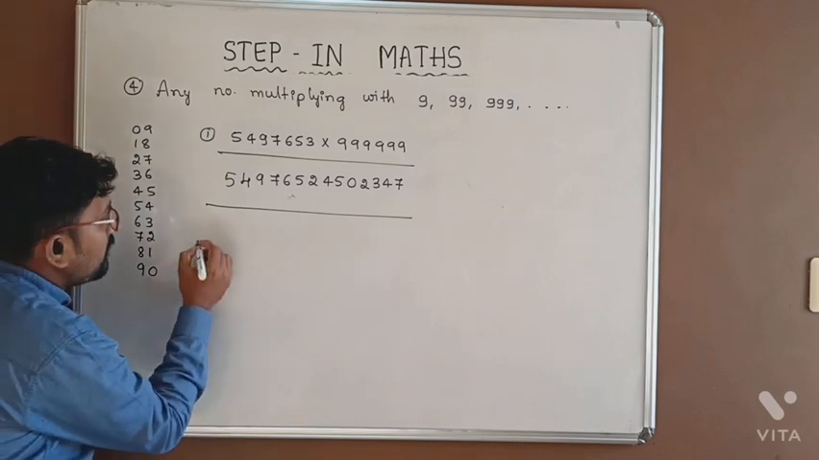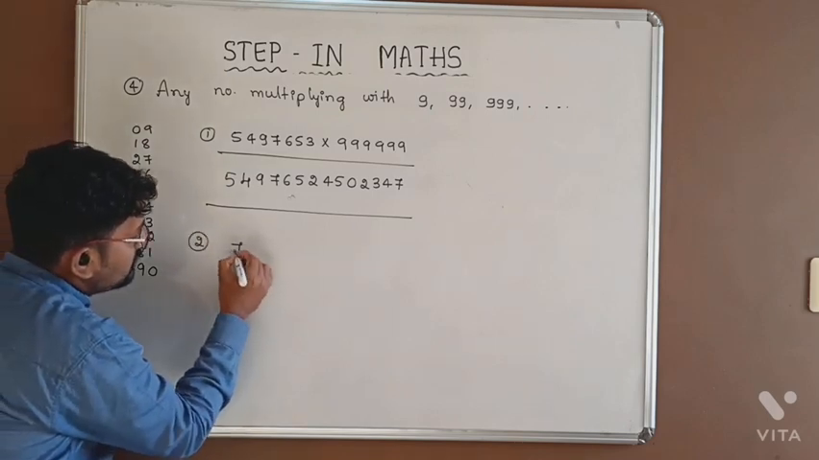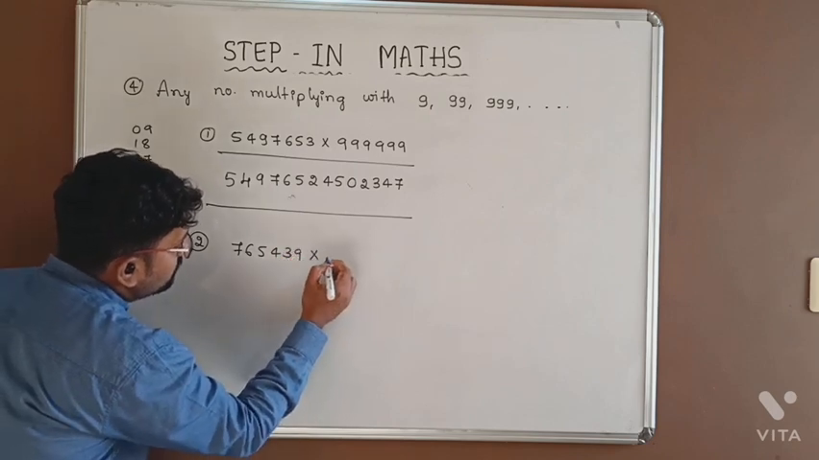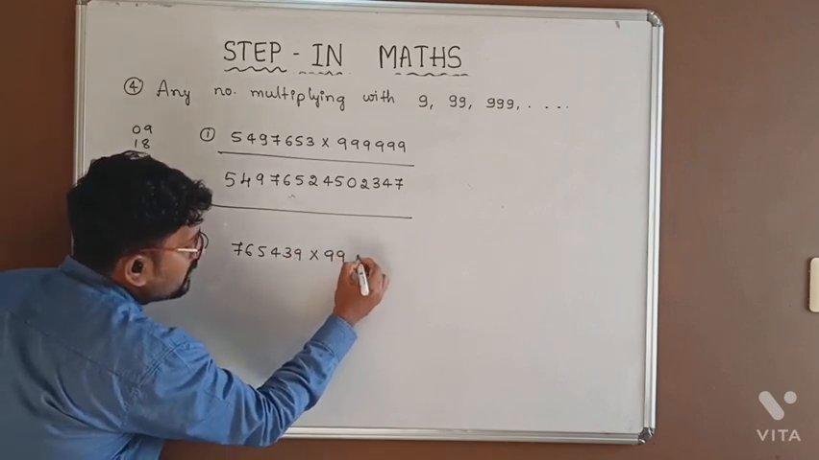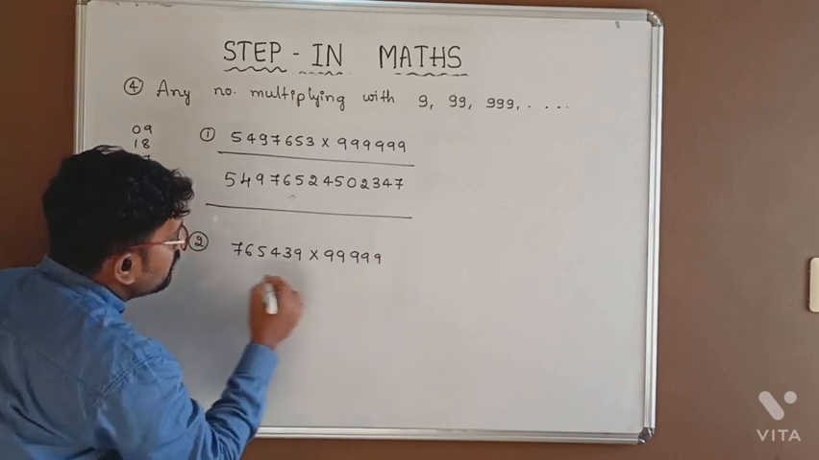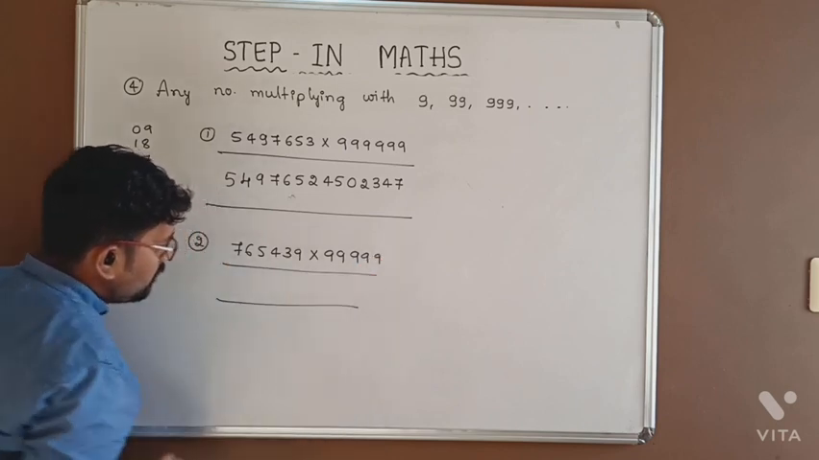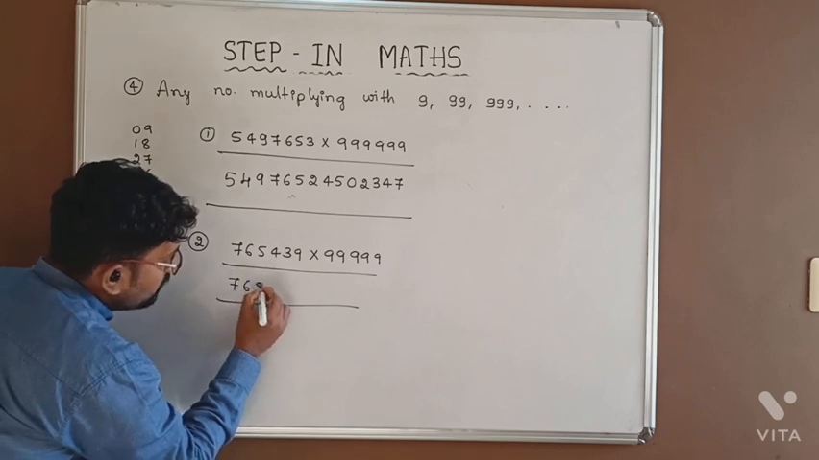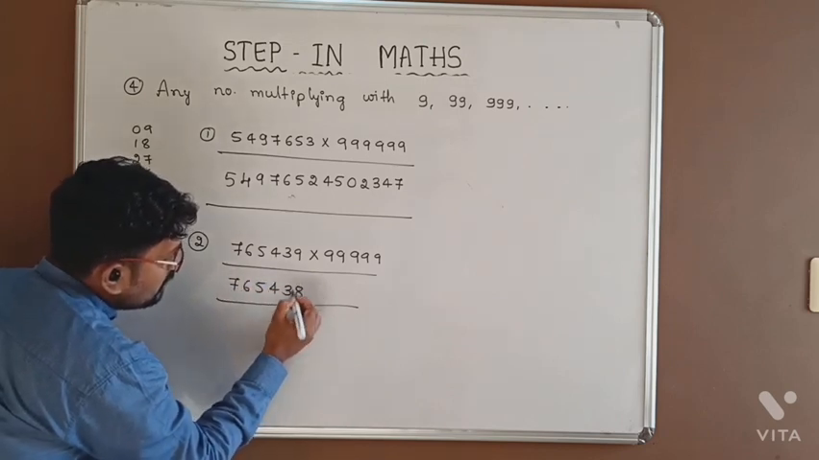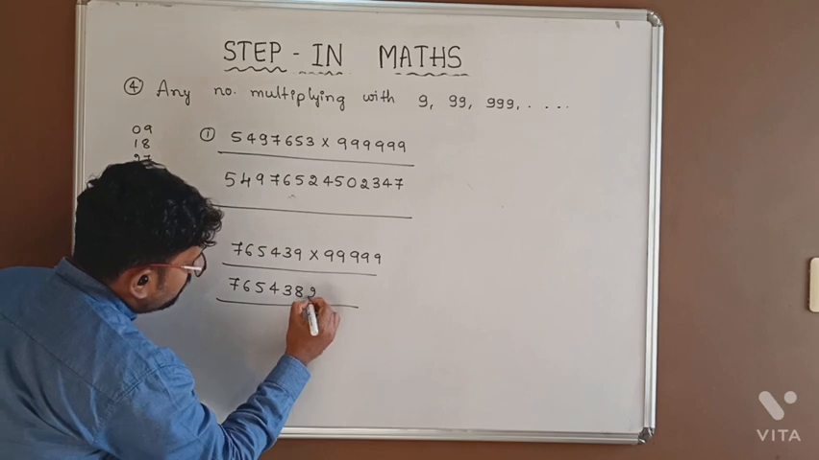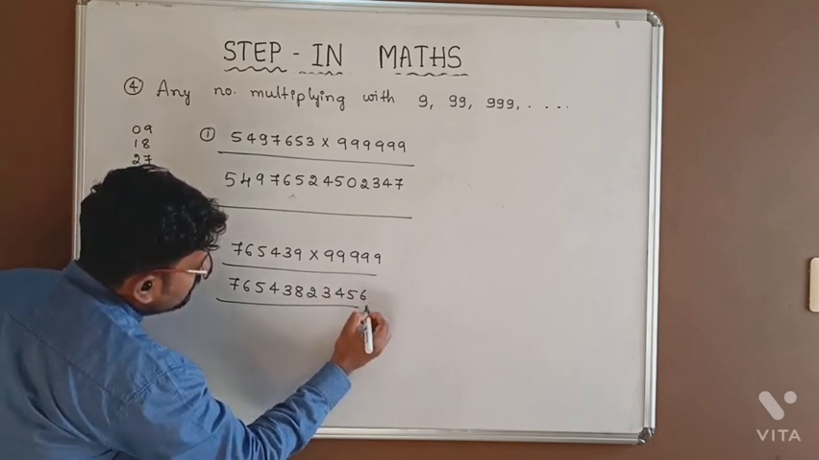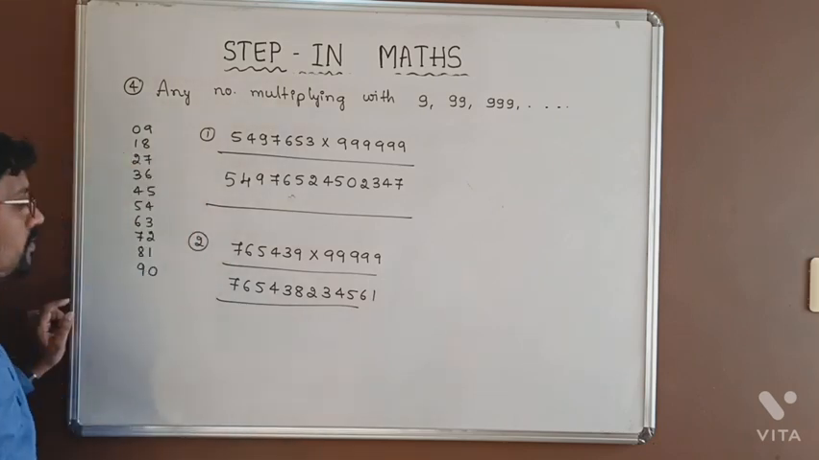And one more example I will give here. 76543 9 into 99,999. For this also I will write the answer here. 76543 38 2345 61 is the answer.